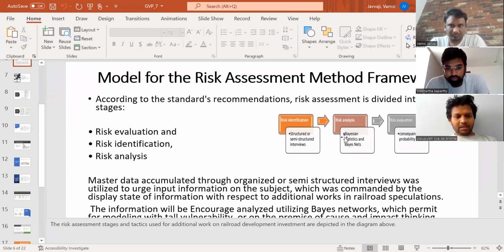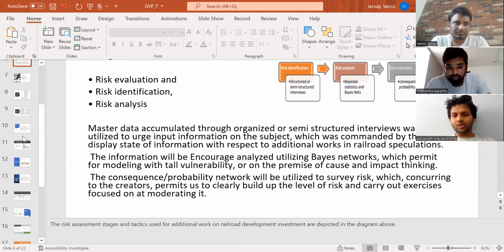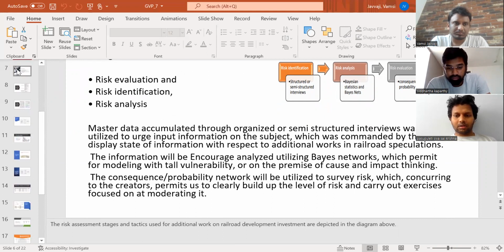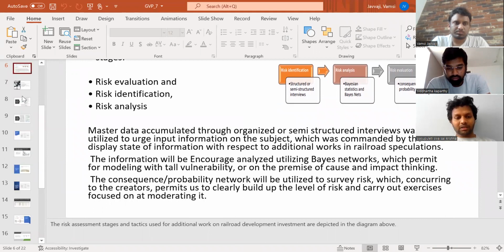Master data accumulated through structured or semi-structured interviews was utilized to gather input information on the subject, which was combined with the display state of information with respect to the additional works in railway road investments. The information will be analyzed using Bayesian networks, which permit modeling with high uncertainty on the premise of cause and effect thinking. The consequence/probability matrix will be utilized to assess risk, which permits us to clearly establish the level of risk and carry out actions focused on mitigating it.